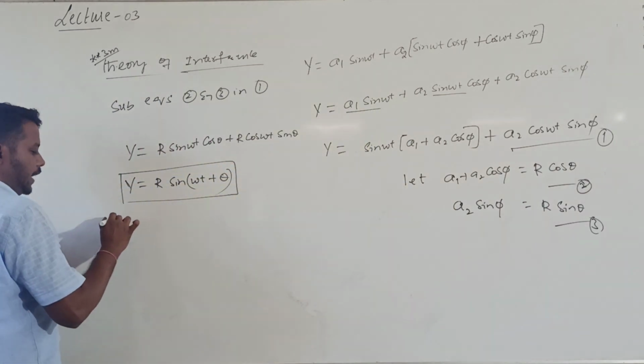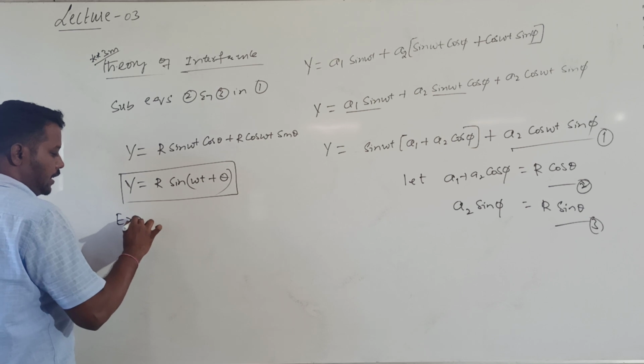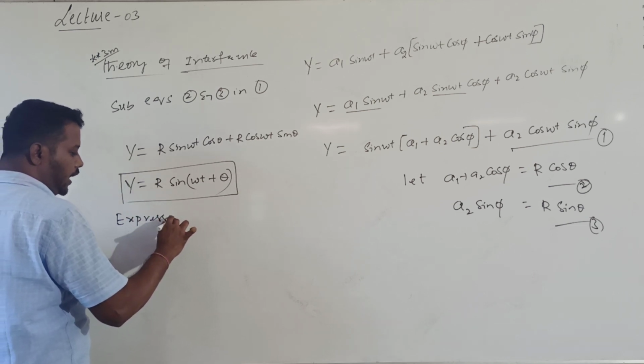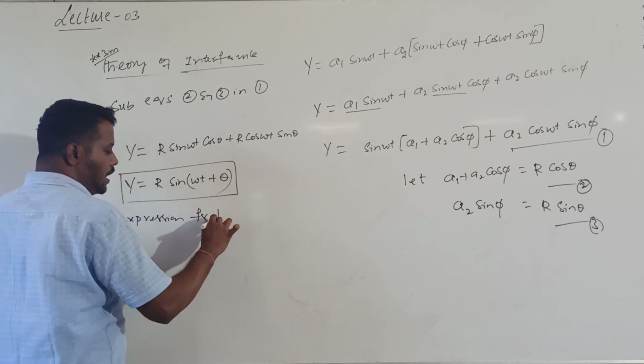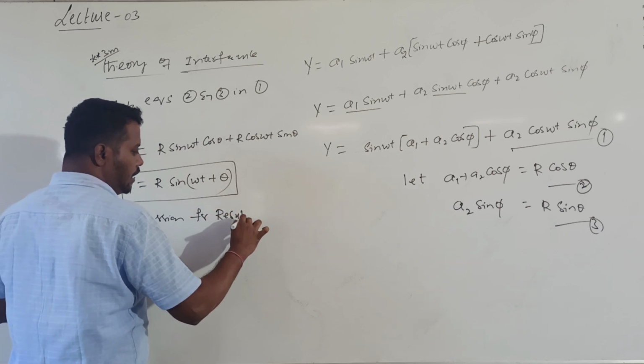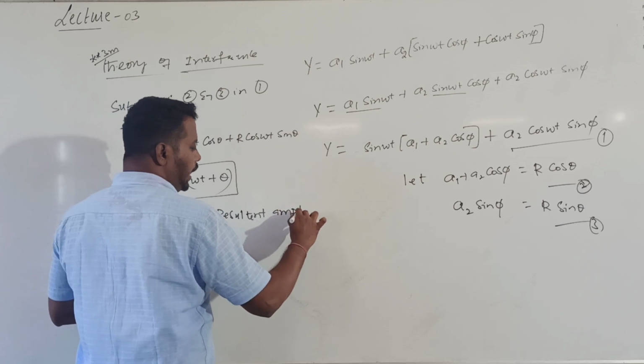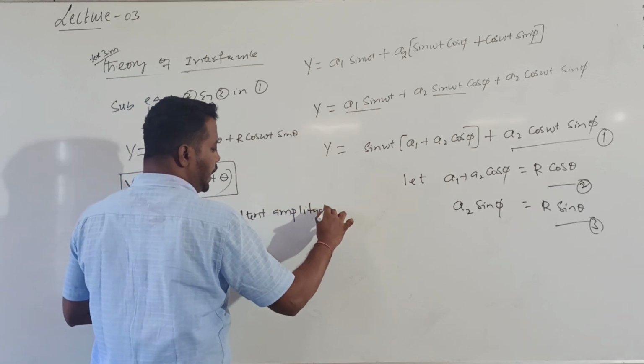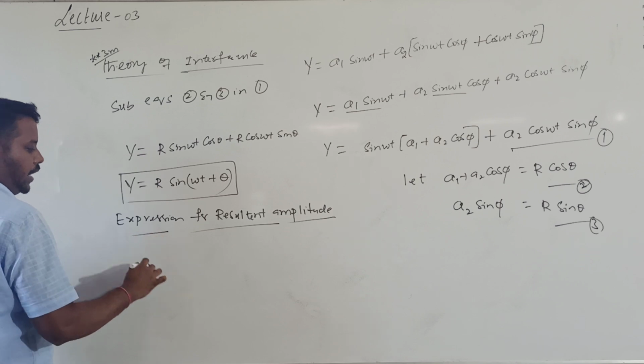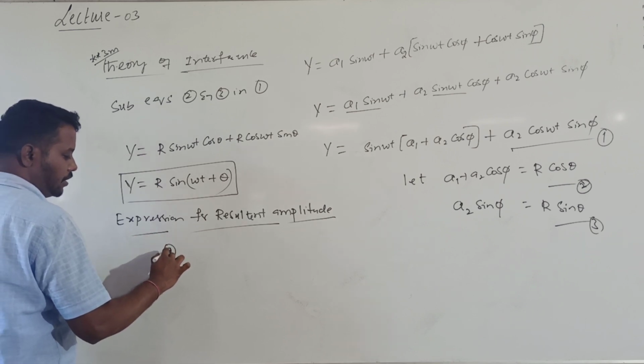Now how can I calculate the expression for the resultant amplitude? In order to calculate the resultant amplitude, what I am doing is squaring and adding equations 2 and 3.